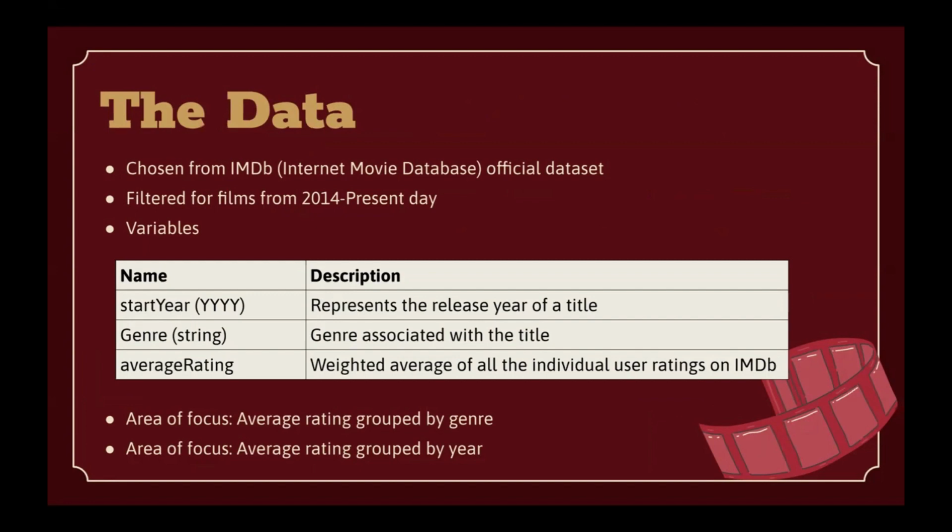The three variables we focused on were start year, which is the year it was released, the genre most associated with the film, and then the average rating, which is the weighted average of all the individual user ratings on a scale of 1 to 10 on IMDb.